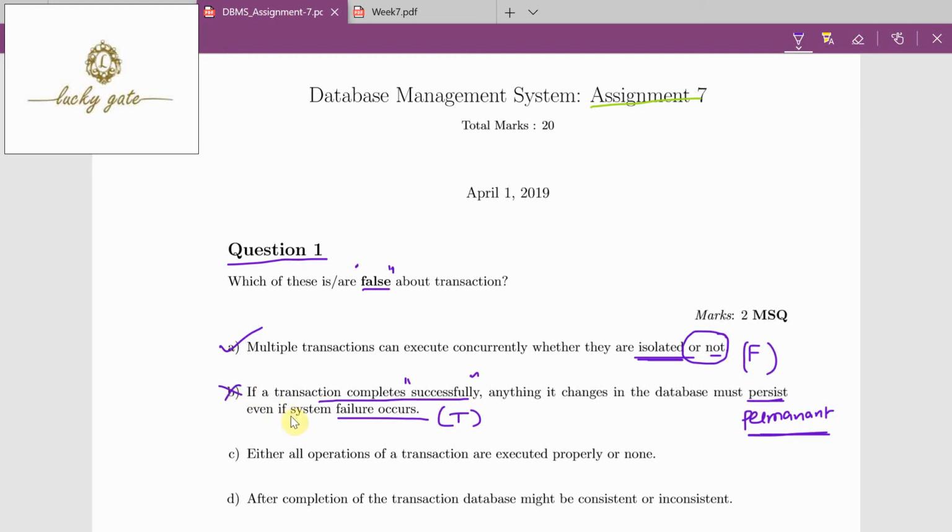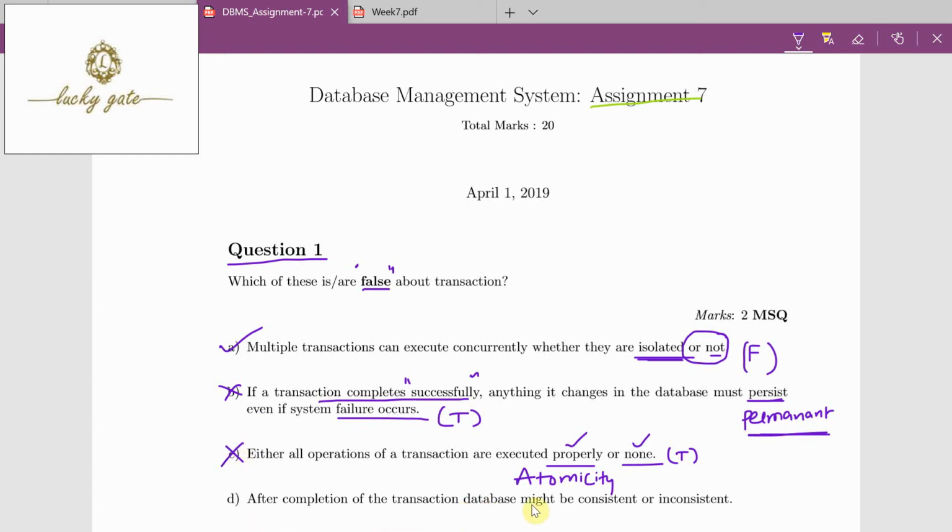Option C: either all operations of a transaction are executed properly or none. This is a true statement. It indicates the atomicity property of a transaction. What does atomicity say? Either all operations of a transaction are executed properly or none at all. So option C is also a true statement, and because the question is about false, option C is wrong.